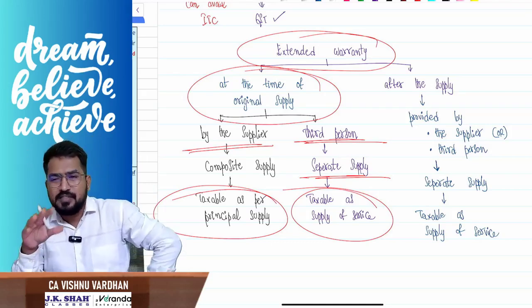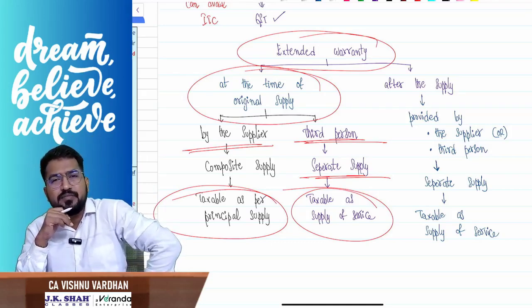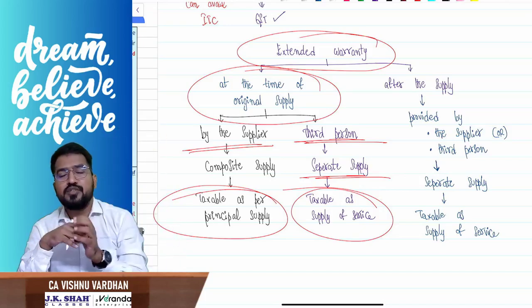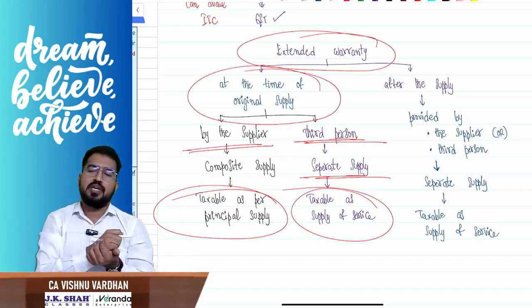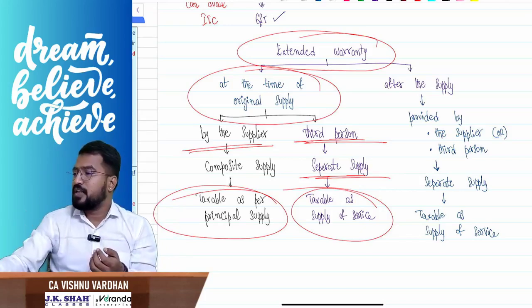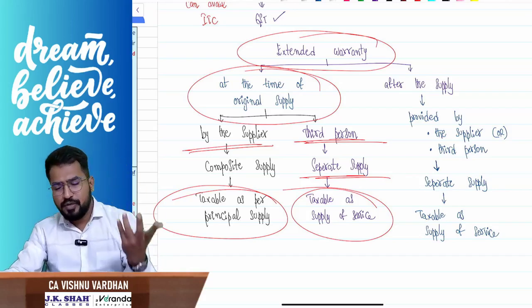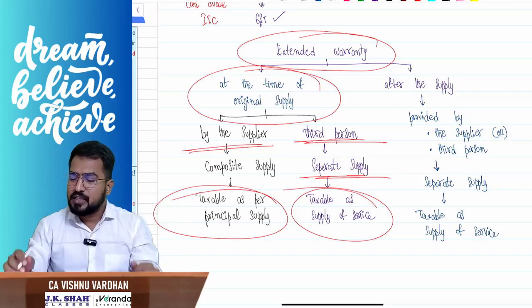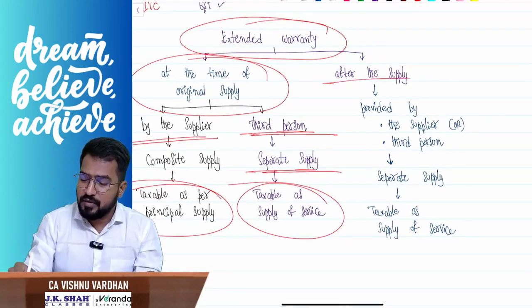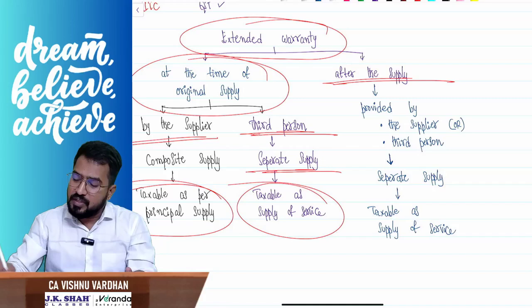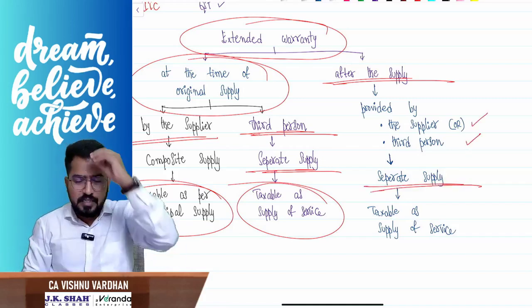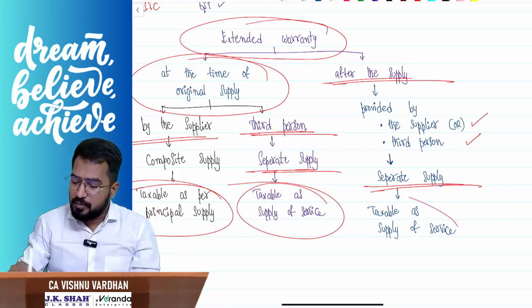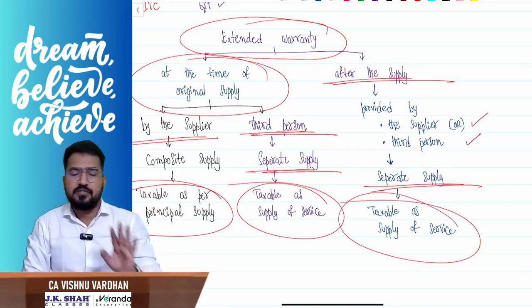Sir, this is the tax treatment when I am buying the mobile. What if the mobile is sold, and after 2 or 3 months, or even after 1 week, after the sale of the mobile is over, you go to the shop or to a third person, wherever you go, and get this extended warranty after the supply is over, whether it is provided by the supplier or by a third person? It is straight away treated as a separate supply itself, treated as a supply of service and taxed accordingly.